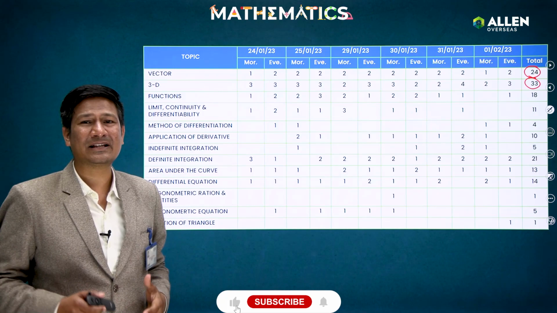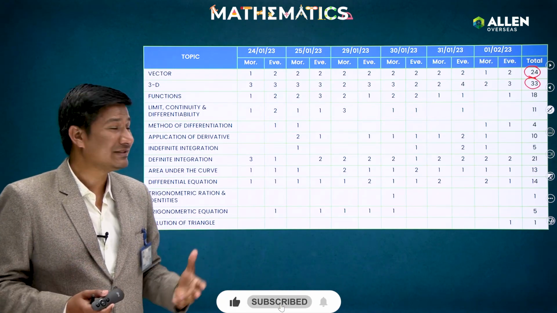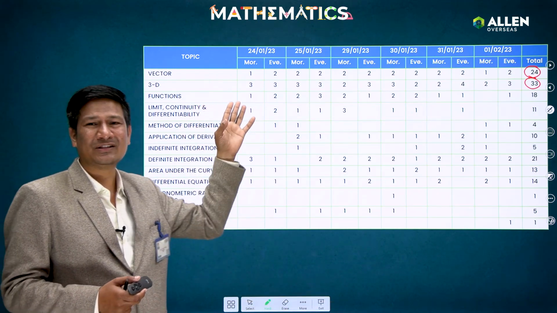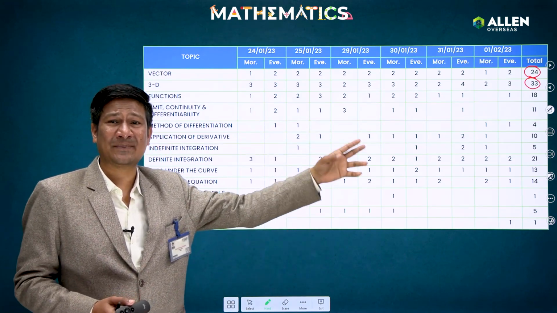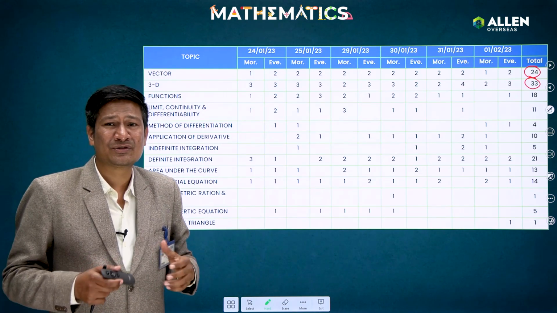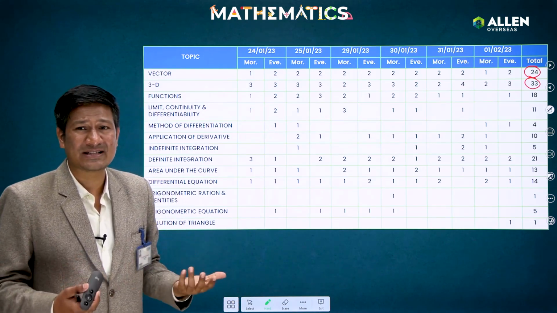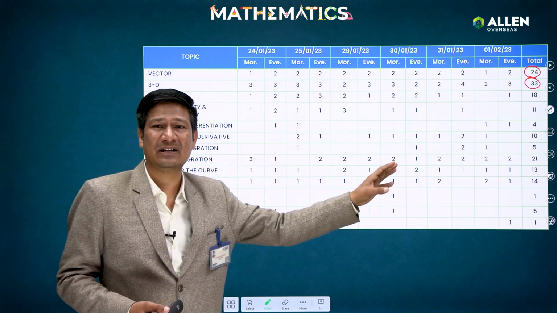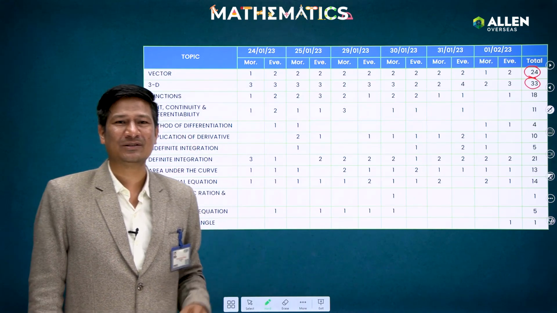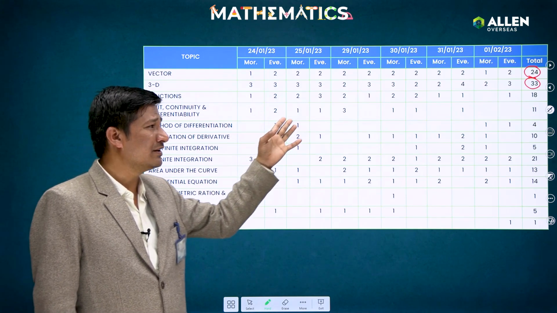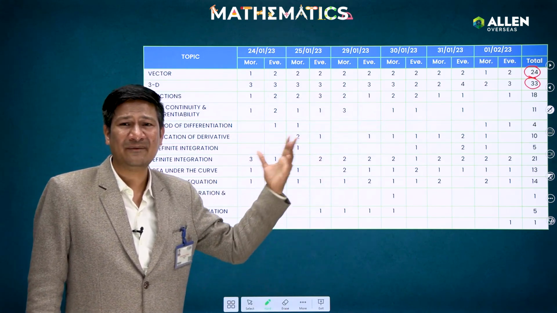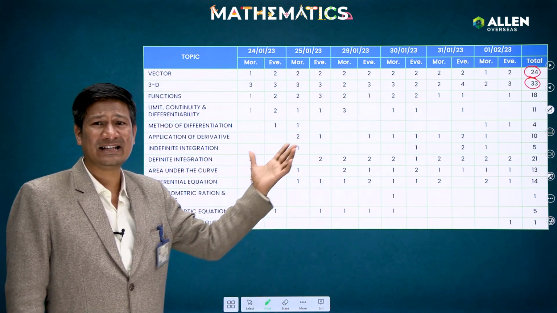After that, if I come to the calculus portion, this year they put more emphasis on the first topic, function. In every shift there was a question from the function chapter. Earlier it used not to happen. Earlier they used to ask questions from the application of derivative, but this year they put the emphasis on the function chapter also. After that, there were questions from limit, continuity and derivability. Yes, in every shift there were questions from LCD.